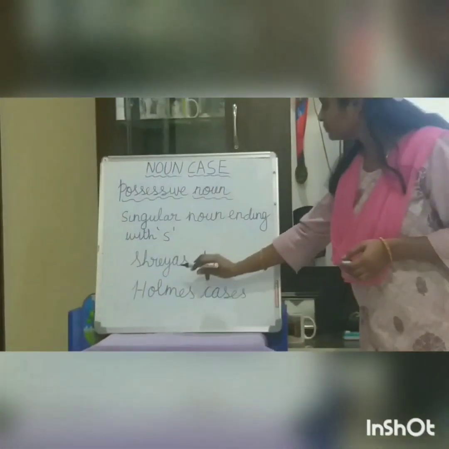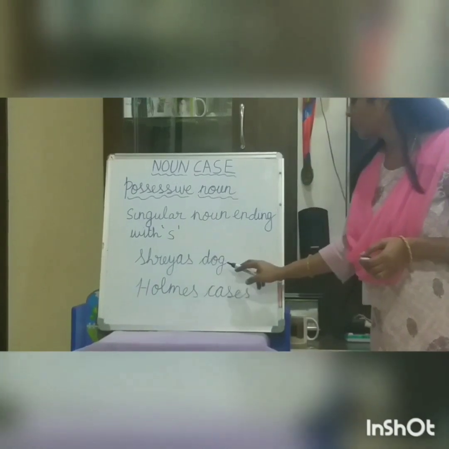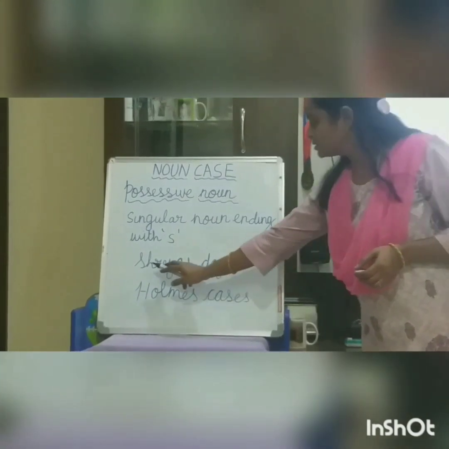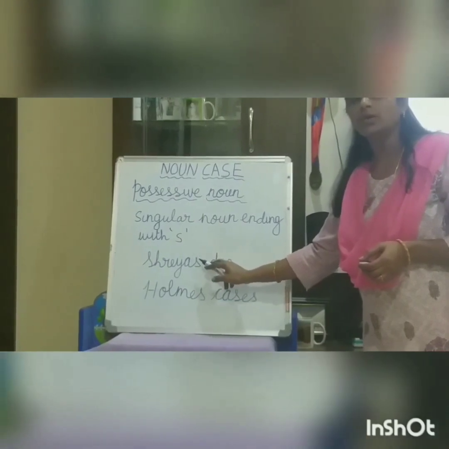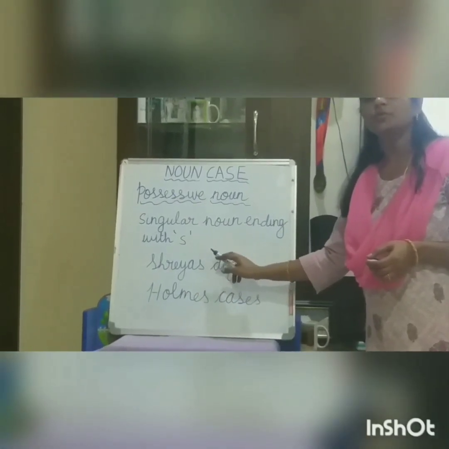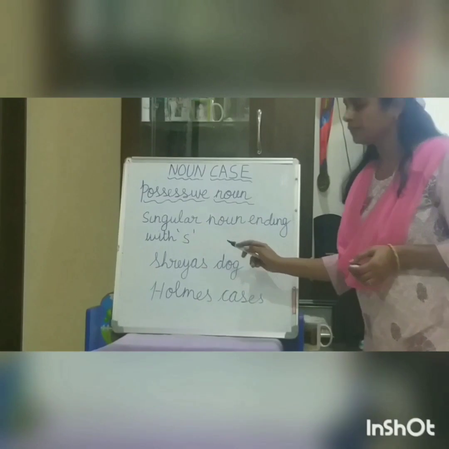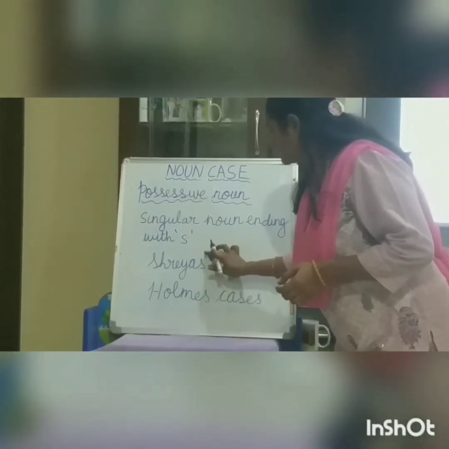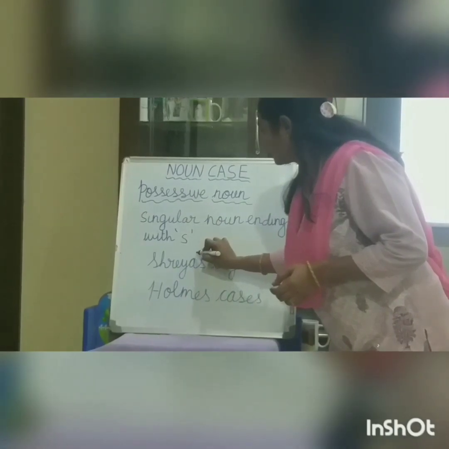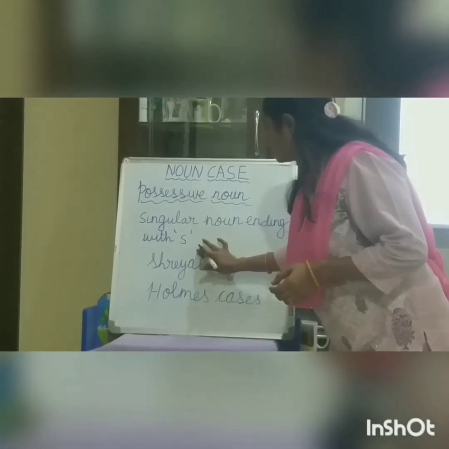So we can see some more examples here. Shreyas's dog. Now Shreyas is a single word that ends with s, and it's a singular noun. So where should the apostrophe be? At this place. It should not be here. This is wrong.